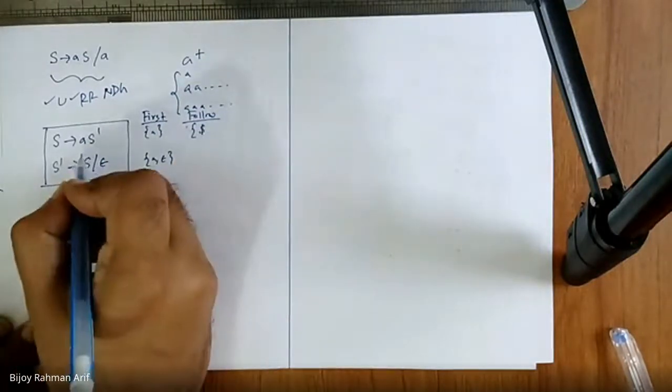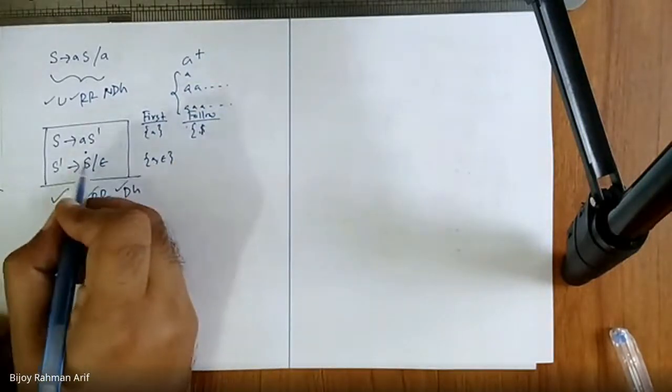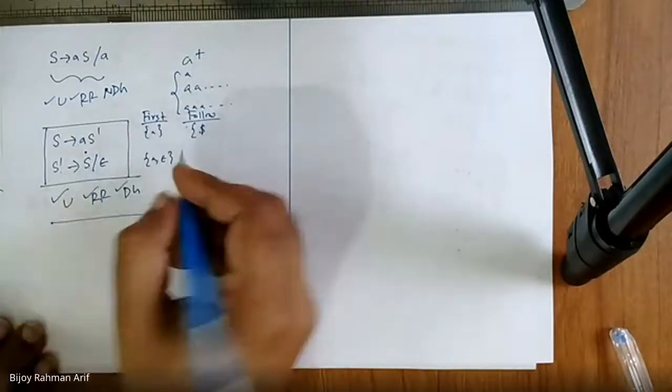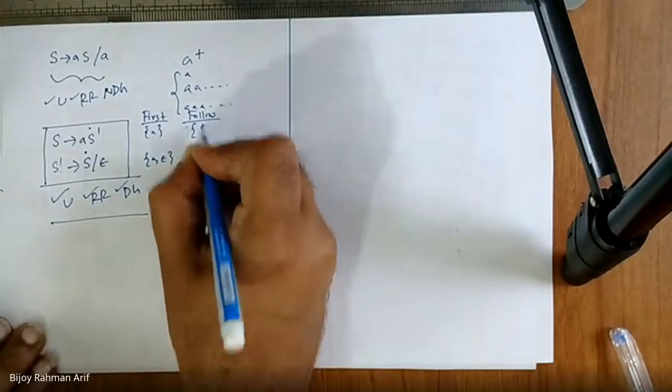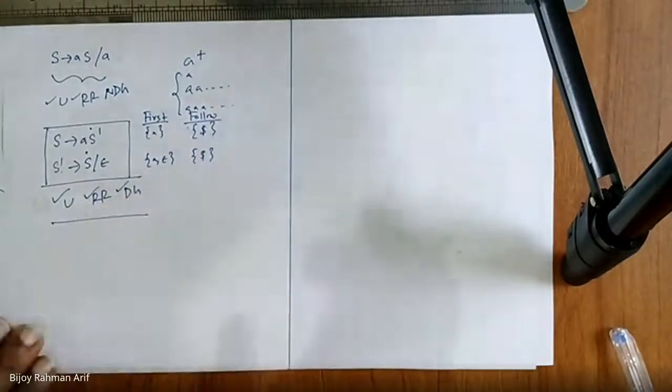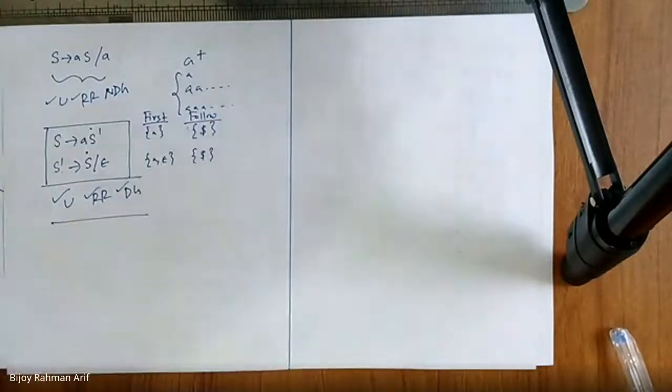And here we have to find this one as well. Follow of S is nothing but follow of S dash. So what is follow of S dash? Follow of S. So both are dollar. Can we use this grammar for LL1 or not? Can we use this grammar for LL1 or not? We can use this one. It is fine.